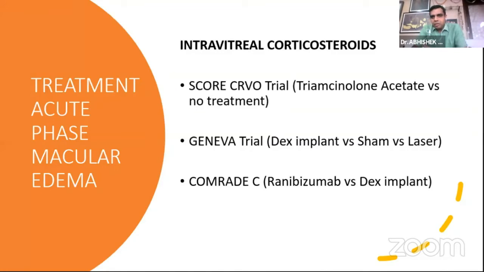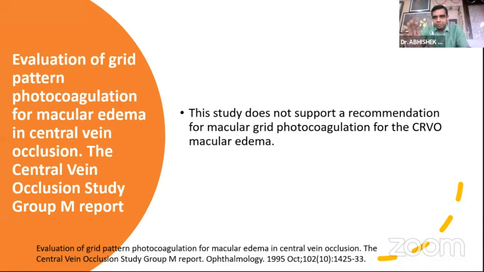Talking about the macular edema first, we want to know that macular edema was the main cause of vision loss initially when a patient presented with an acute CRVO. So corticosteroids were tried and they were very successful initially, reducing the macular edema and increasing the vision. So the SCORE trial, the Geneva trial, all these were done, and it had very good results.